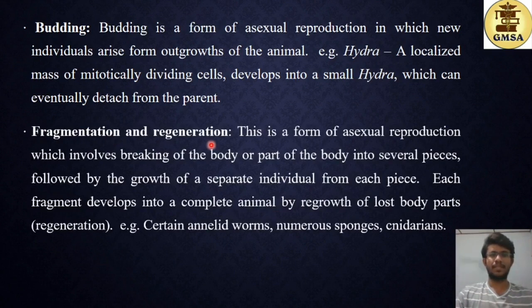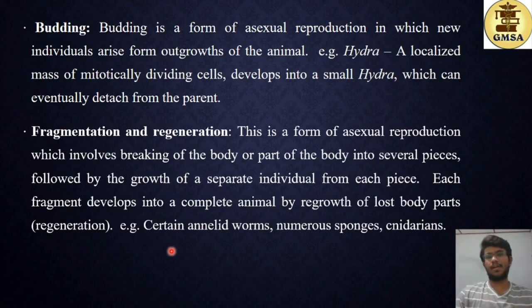Then next, fragmentation and regeneration. This is a form of asexual reproduction which involves breaking of the body or part of the body into several pieces, followed by the growth of a separate individual from each piece. And each fragment develops into a complete animal by regrowth of lost body parts, and this is the regeneration process.